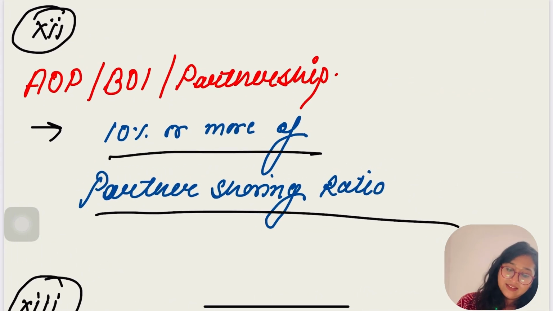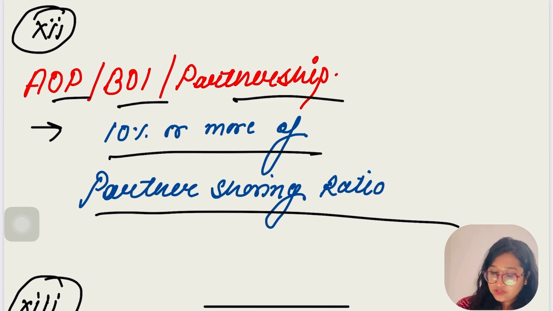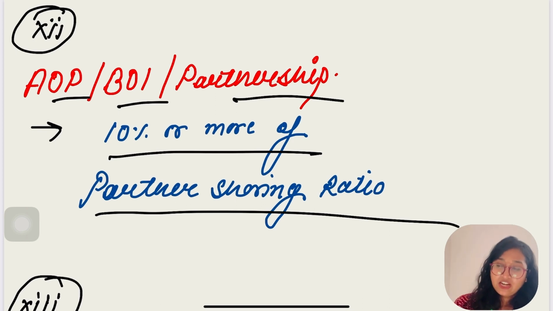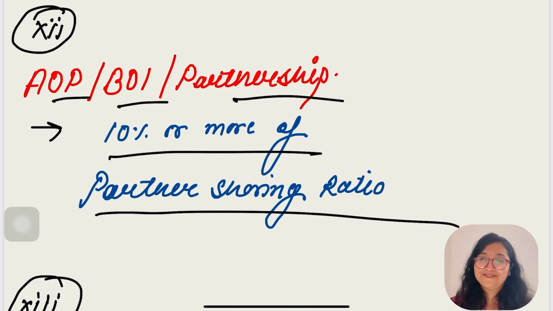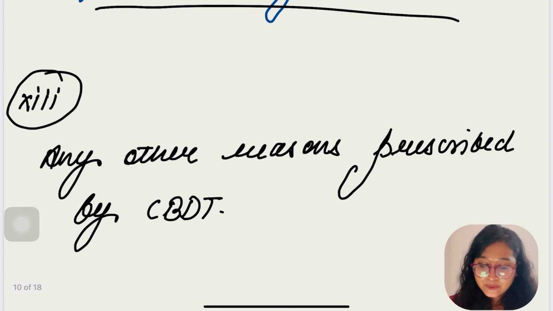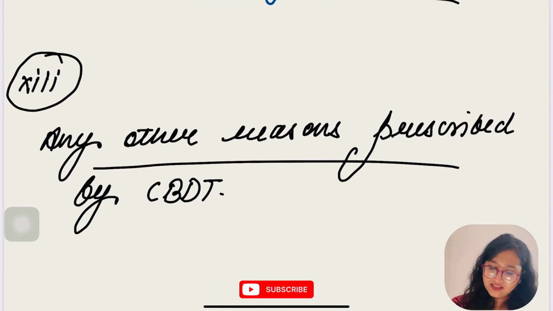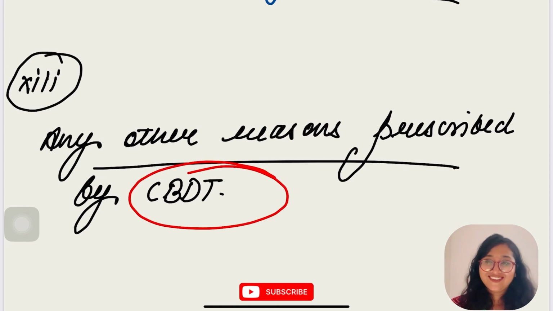Another condition says that if AOP, BOI or partnership are having 10% or more of partner sharing ratio, then also there would be an associate enterprise relationship.